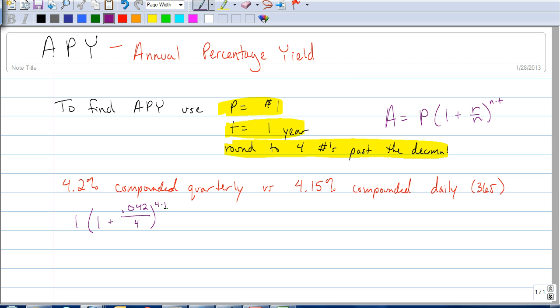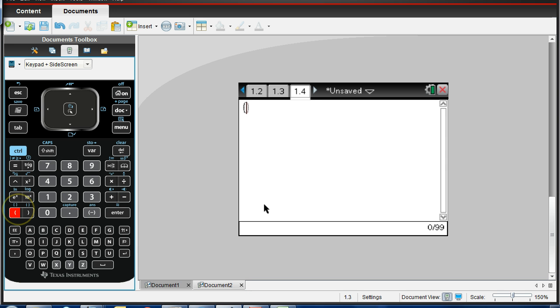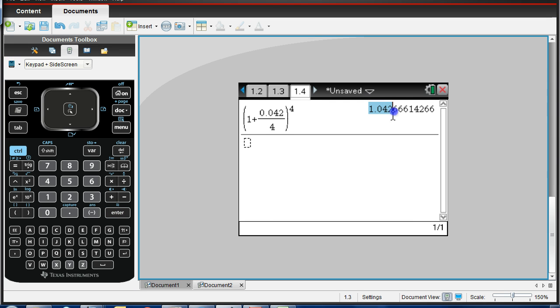So let's compute this to see what we would end up having. Again, you can put the 1 outside the parentheses, but you don't have to. It would be 1 plus 0.042 divided by 4, since it's being compounded quarterly, to the 4th power. When you hit enter, we get 1.042, which we'll round to 1.0427. Remember, we're going to round to 4 numbers after the decimal. You always look to the right of what you're rounding to see if it stays the same or rounds up. In this case, we round it up to a 7. So 1.0427.